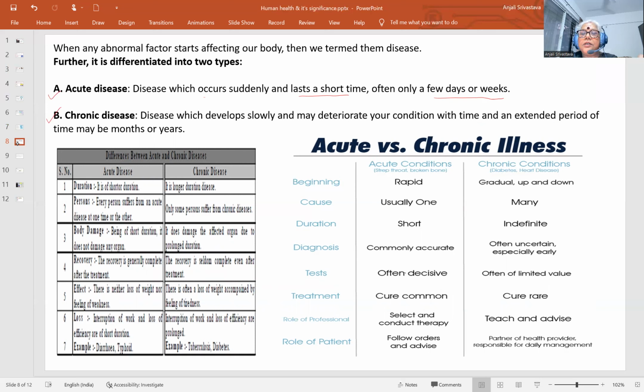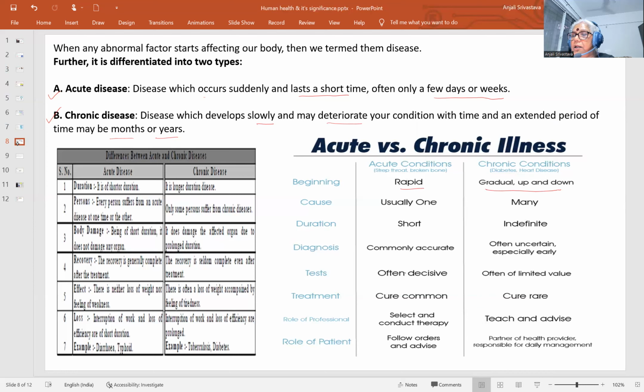But chronic diseases develop slowly and deteriorate the condition over an extended period of time, maybe months or years. If such diseases are not treated properly, they may result in chronic illness. And these are the differences: how the acute conditions develop, how the chronic conditions develop.